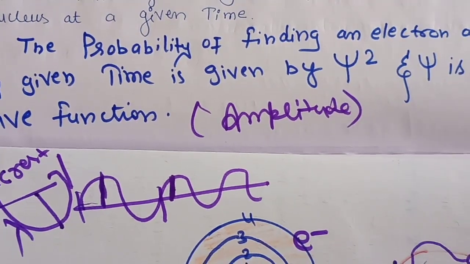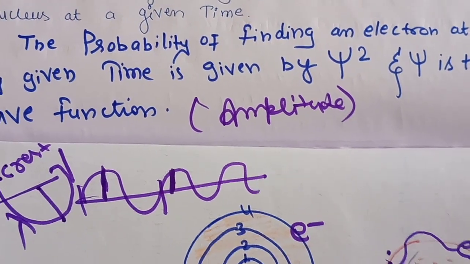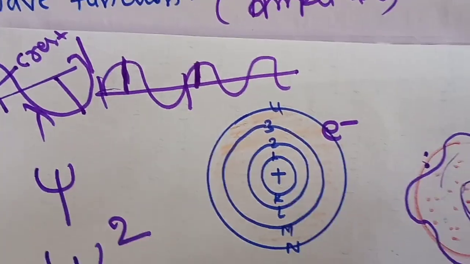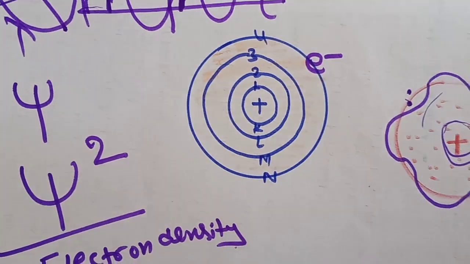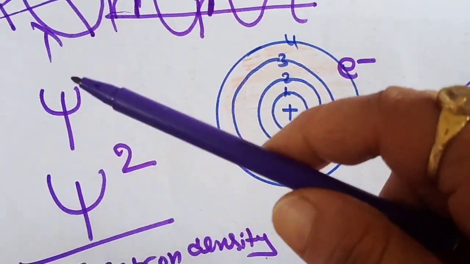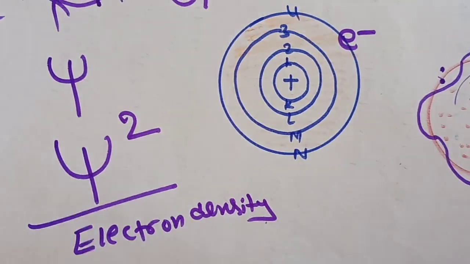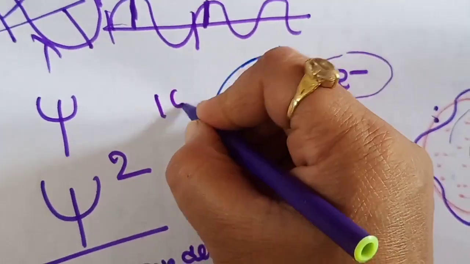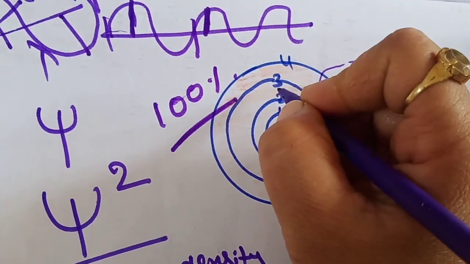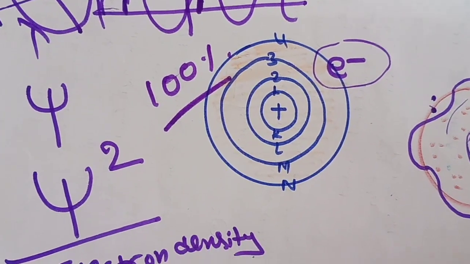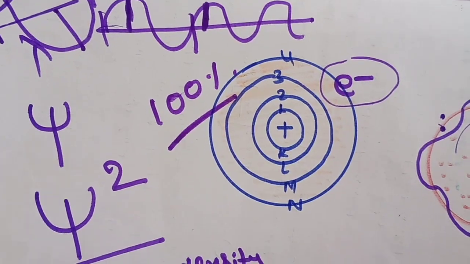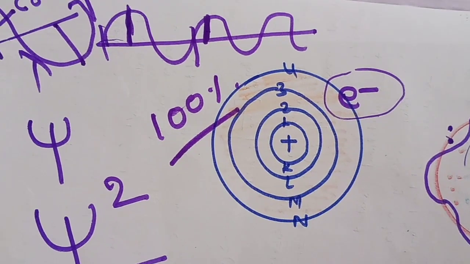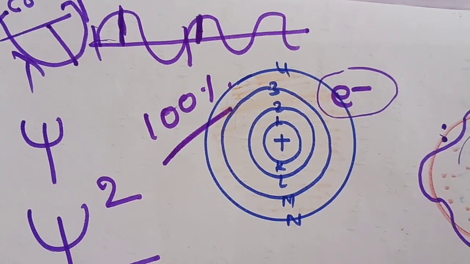So what is psi? Psi is the wave function, and psi square is the probability of finding an electron at any given point. In the Schrodinger equation, these two terms, psi and psi square, are very important. In simple words, if we want to locate an electron, we can never tell its position with 100% certainty in any atom, whether it is a one-electron system like hydrogen or any other. We can only tell the probability of finding an electron around the nucleus at any given point. This is explained by our Schrodinger wave equation.